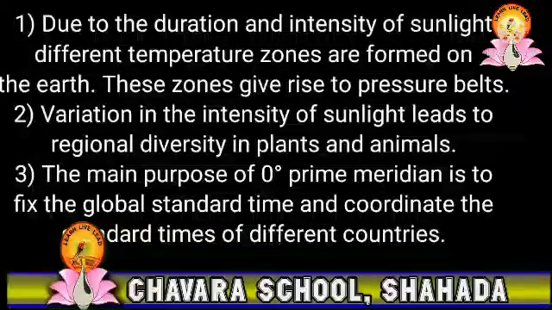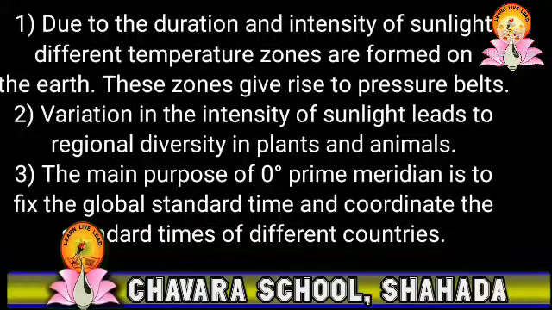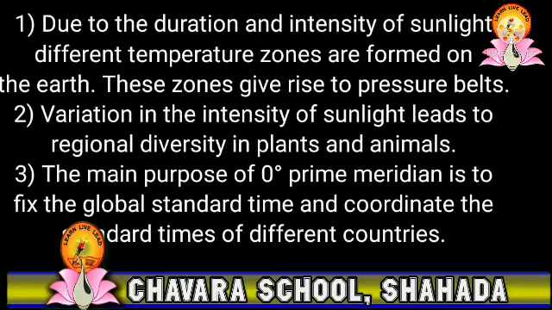Because of the duration and intensity of sunlight, different temperature zones are formed on the earth. These zones give rise to the different pressure belts. Variation in the intensity of sunlight leads to regional diversity in plants and animals. That means if there is a change in the intensity of sunlight that falls on the earth's surface, it will definitely lead to a change in the lifestyle and diversity of plants and animals.